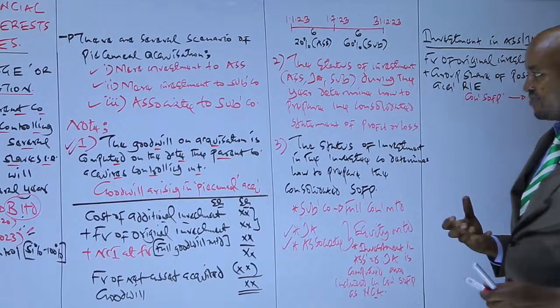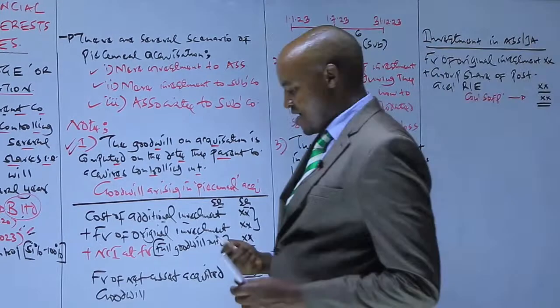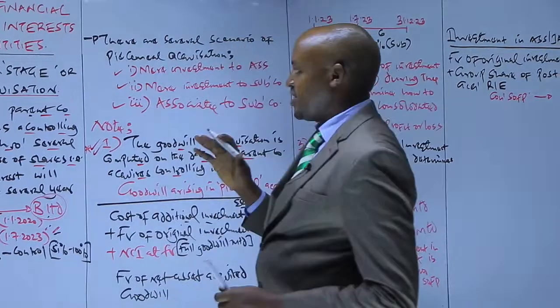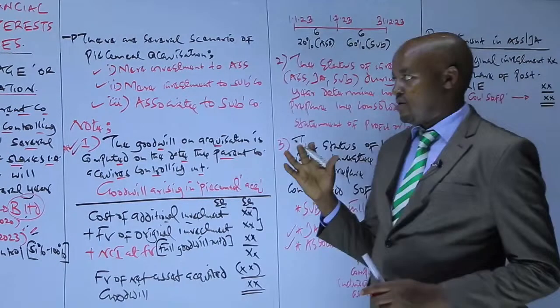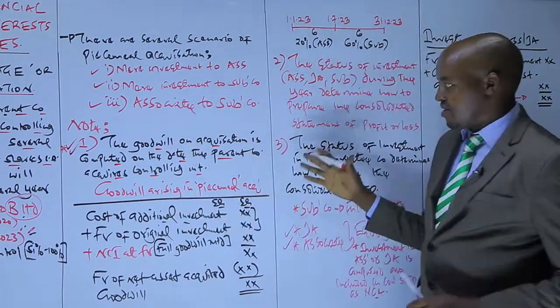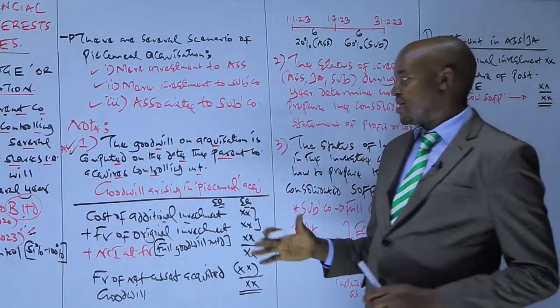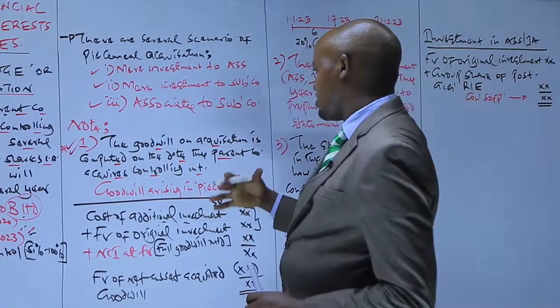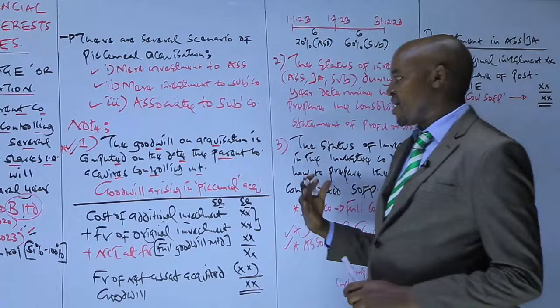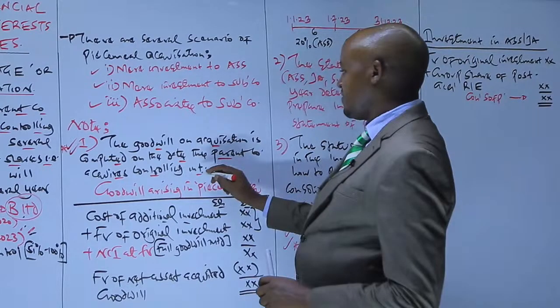So these 3 points here are very, very important, specifically when dealing with a scenario of a piecemeal acquisition or the stage acquisition. So we have seen, number 1, goodwill on acquisition is computed on the date the parent company acquires a controlling interest, and this is how we compute the same.